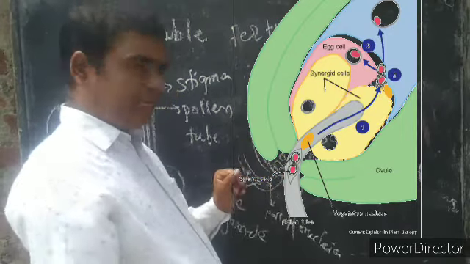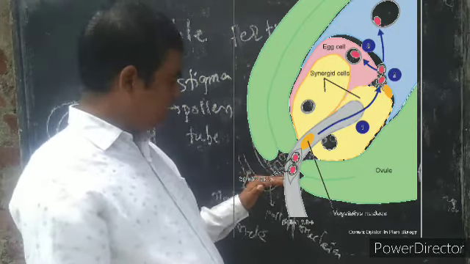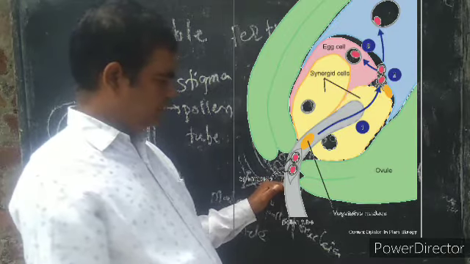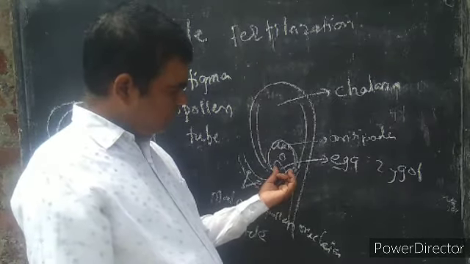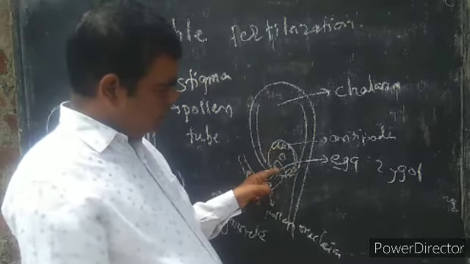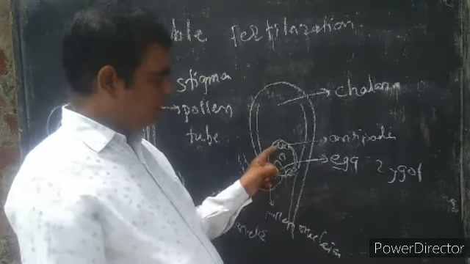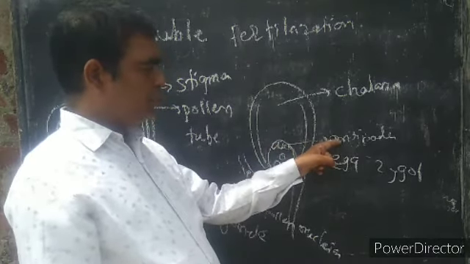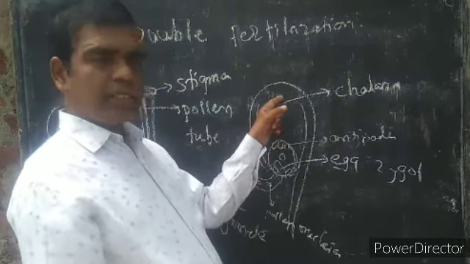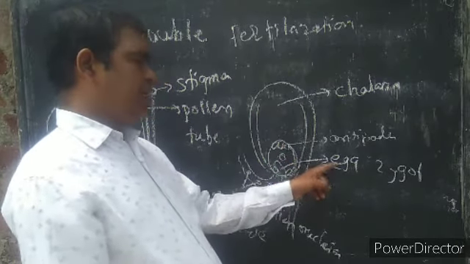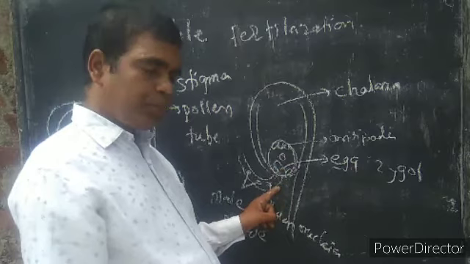In the embryo sac, 7 cells and 8 nuclei are present. Here, this group is called the egg apparatus, and these 3 cells are called the antipodal cells. Antipodal cells are present toward the chalaza, and the egg apparatus is present toward the micropyle end.